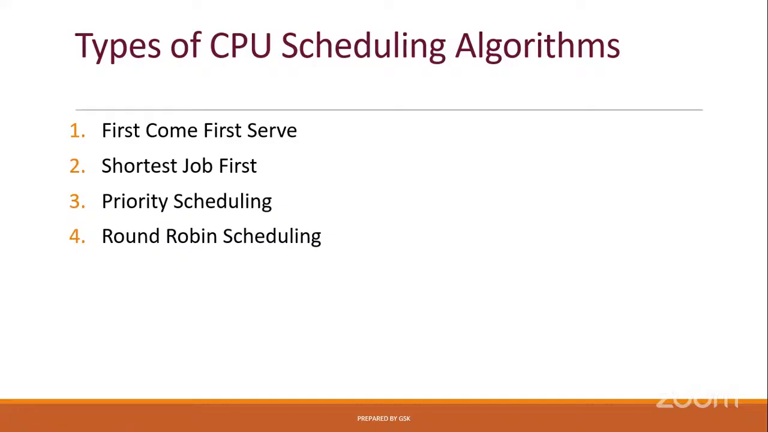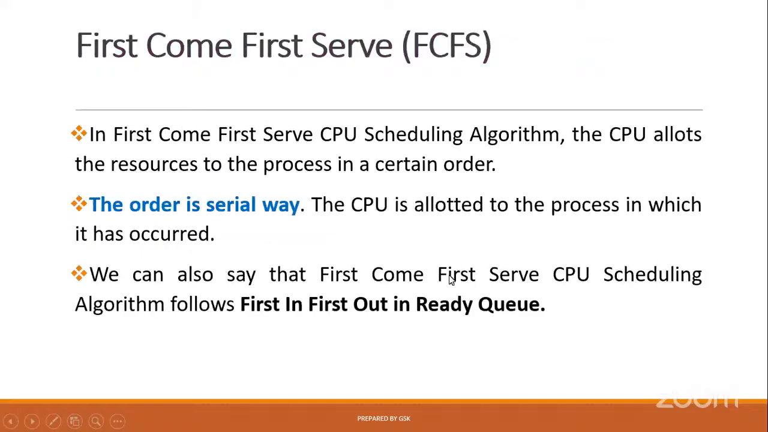Now, the first category of algorithms is first come, first serve, FCFS. You may get a question like, explain about FCFS. You must remember the name: first come, first serve CPU scheduling algorithm. Then shortest job first, priority scheduling, round robin scheduling. These are very popular CPU scheduling algorithms. Now we'll discuss these one by one. First come, first serve.